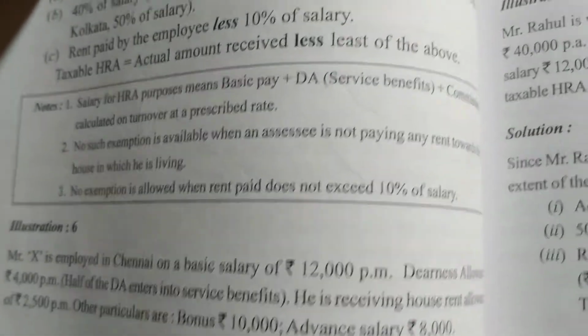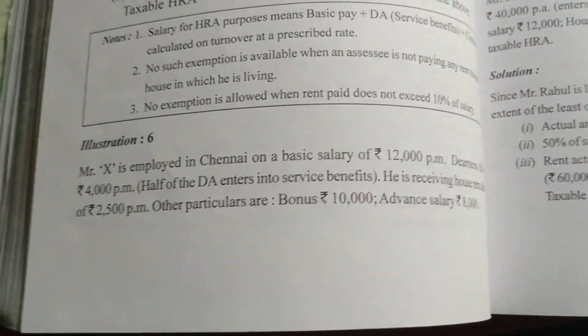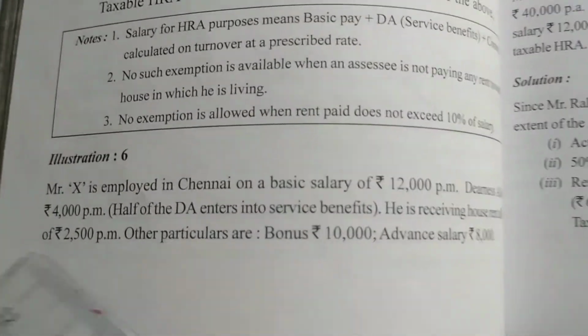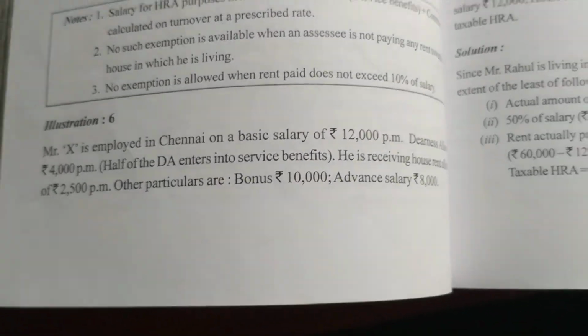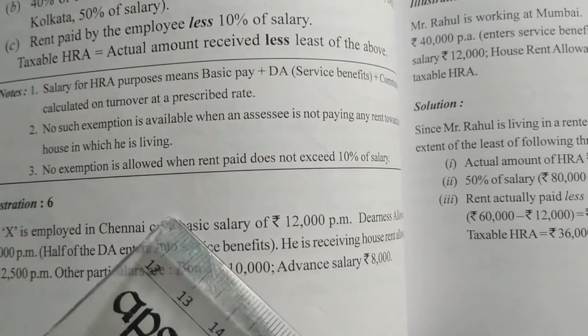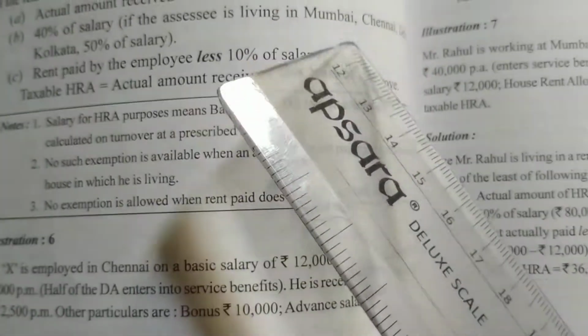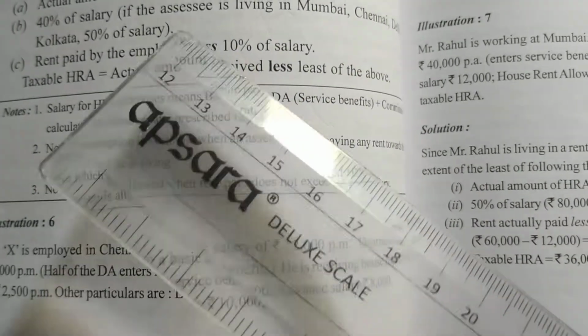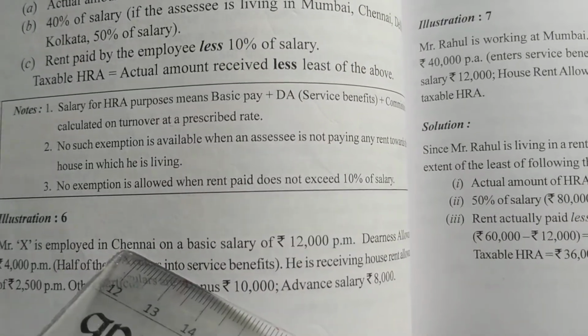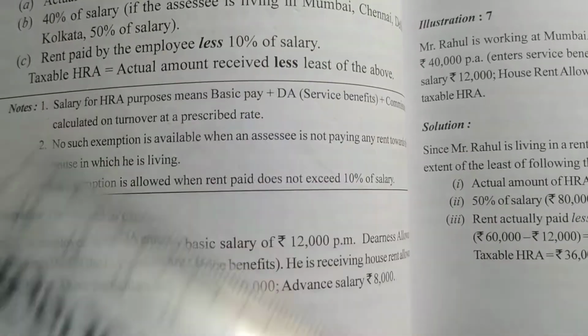So we'll do an example, page number 112. We'll do the sixth example on HRA, house rent allowance. So here is a question. The first question we are solving on HRA. Mr. X is employed in Chennai. Is he staying in a metro or non-metro? Metro city. See, Chennai, Delhi, Mumbai, Kolkata, 50% of salary. Whenever you see a metro city, we have to remember in our mind 50% of salary.